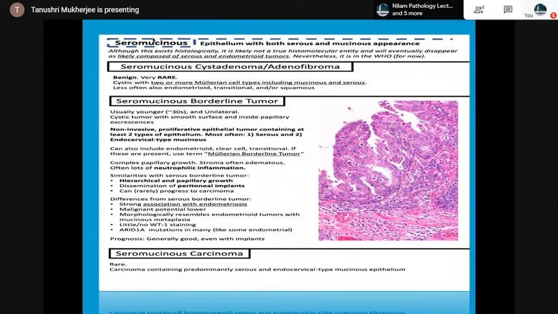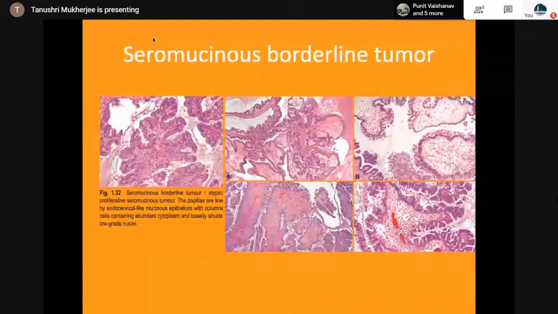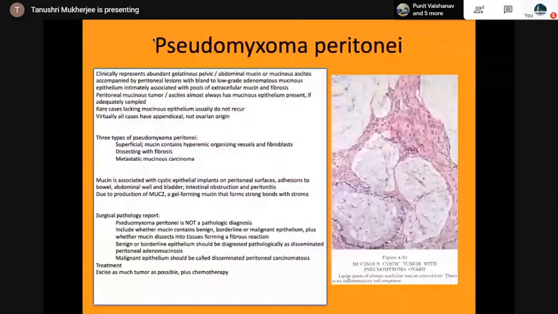Then the entity pseudomyxoma peritonei. It is important to differentiate here because of the mucinous spectrum. So, abundant gelatinous pelvic or abdominal mucin or mucinous ascites accompanied by peritoneal lesions with bland to low grade adenomatous mucinous epithelium, intimately associated with pools of extracellular mucin and fibrosis.